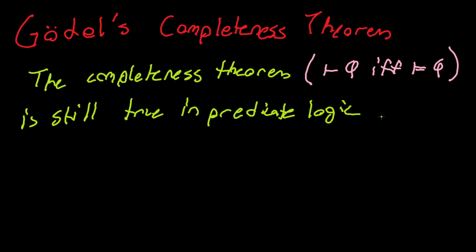So the next thing we're going to do in the next video, we will develop first order logic, predicate logic. These are the same things. So we're going to develop predicate logic, and predicate logic will be sufficiently strong to prove anything we want. So goal 1 will develop predicate logic, and then goal 2 will prove the completeness theorem for predicate logic to show that we're still safe.